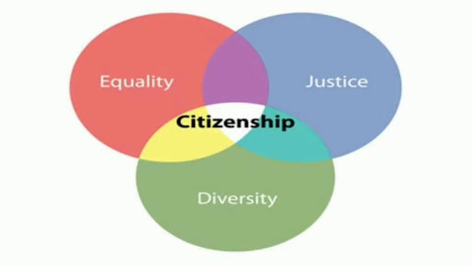Article 17 abolishes untouchability and its practice in any form. Any person preventing another from entering a place of public worship or using a public well, a public transport system, etc., can be punished by law. So all these were allowed earlier, like there were certain wells where only the upper caste Hindus were allowed to fill water from. The untouchables were not allowed to fill water from this part of the well, this part of the village. Okay, so if we try to do that, it's a punishable offense.